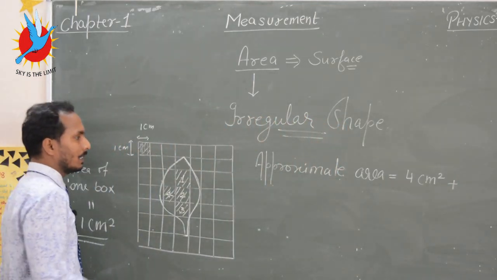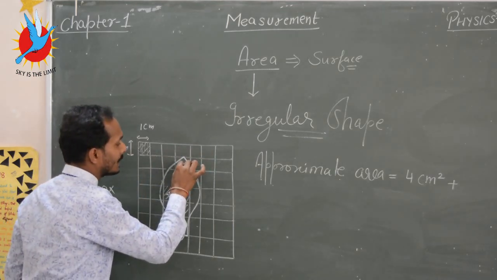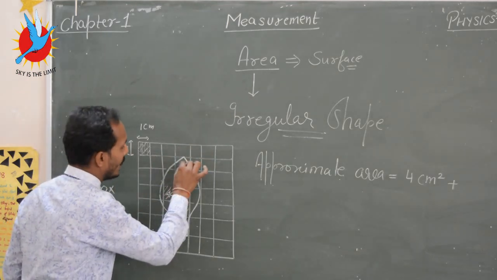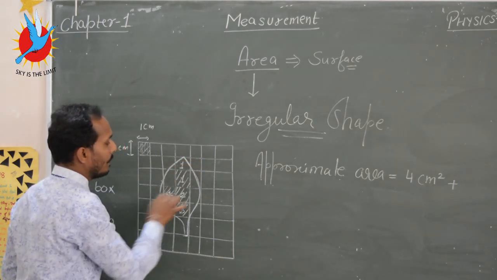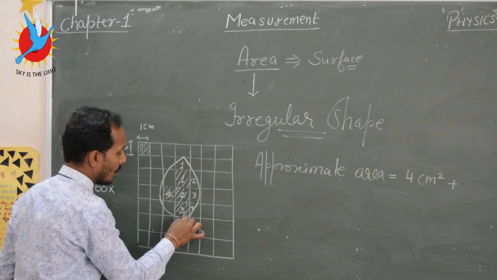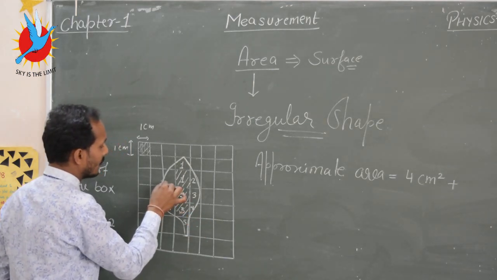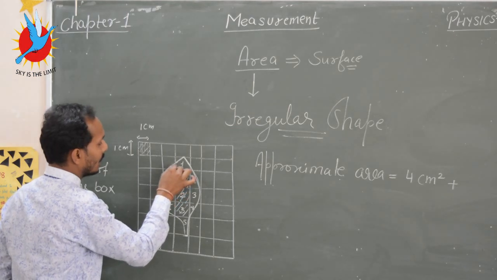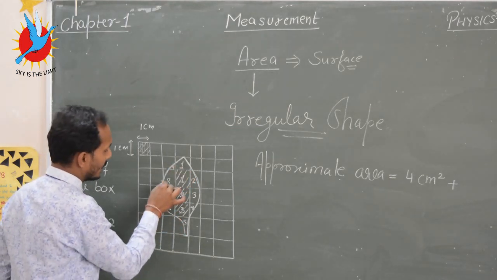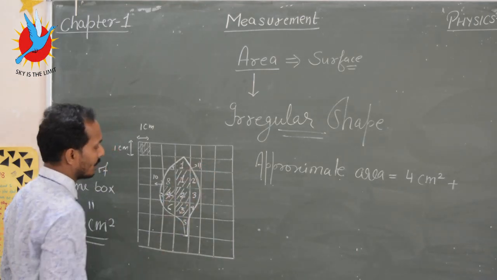Now calculate the boundary boxes inside the leaf, inside the shape. So this is first boundary, second, third, 4, 5, 6, 7, 8, 9, and this is 10 and 11.